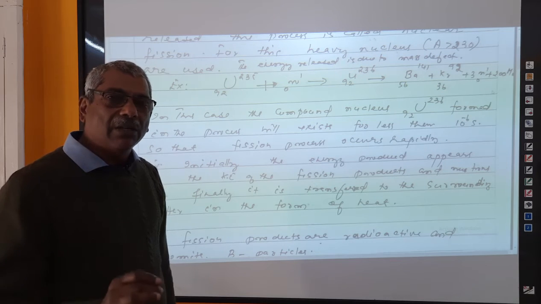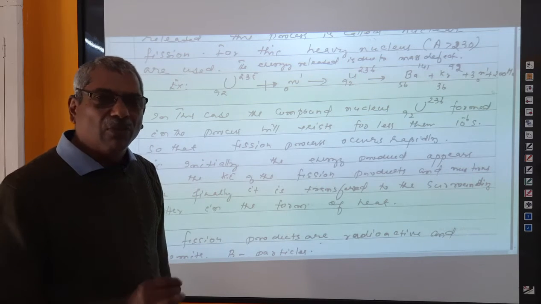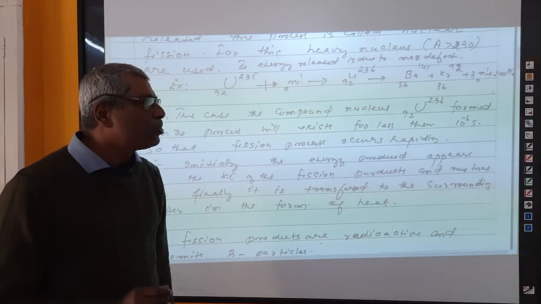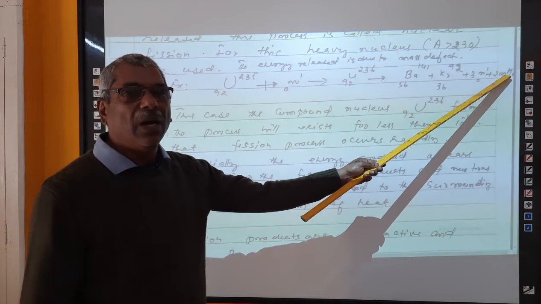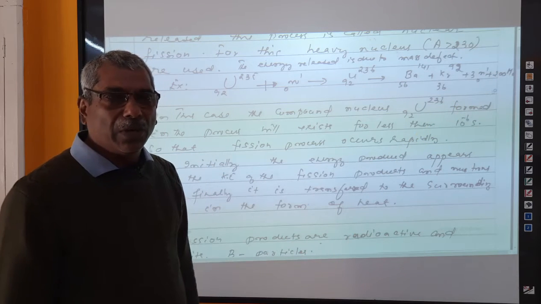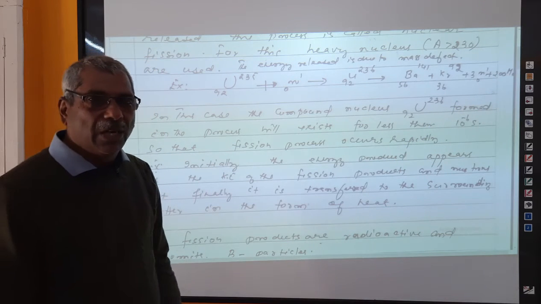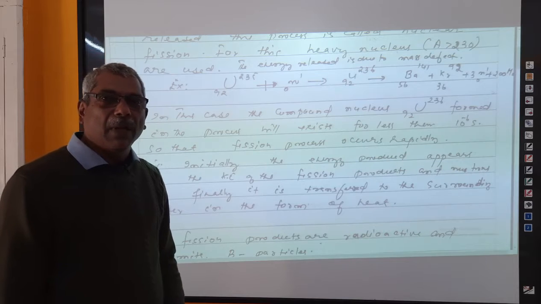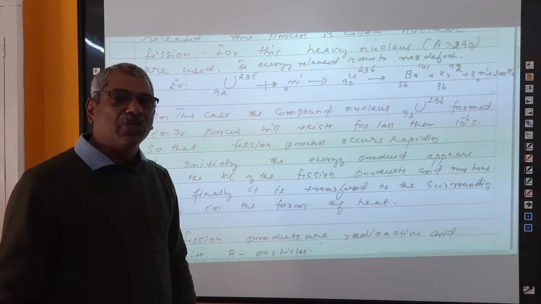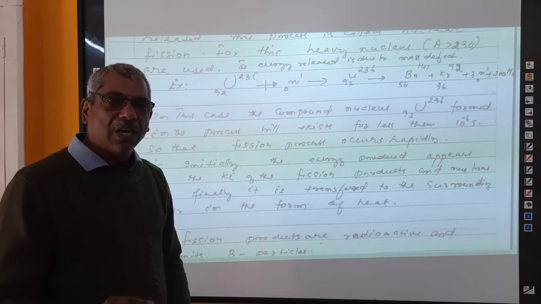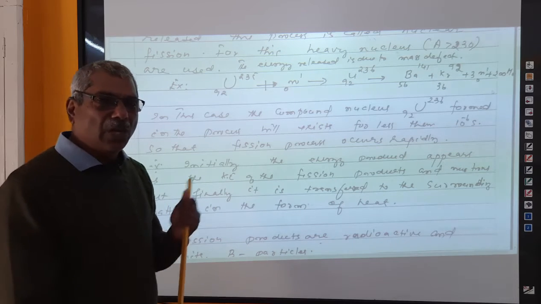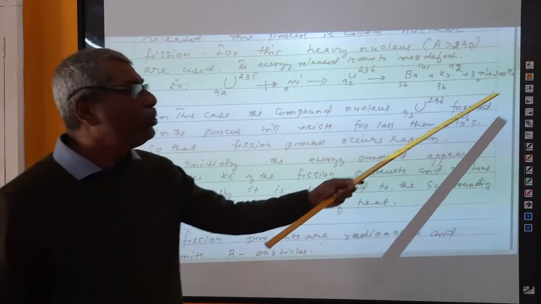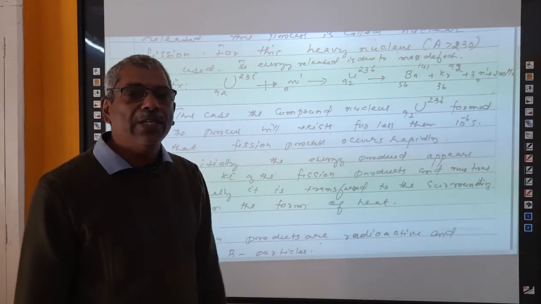There is a slightly less mass you will find. That means a slight decrease in the mass. That mass is directly converted into energy. According to Einstein's mass energy equivalence, E is equal to mc squared, the amount of mass defect that took place will be directly converted into energy. In one fission reaction, you will see that 200 mega electron volt energy is produced.